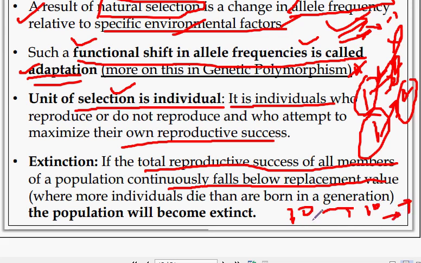If 5 people die, suppose, and reproduction is 2, how many individuals are they losing? They are losing 3 individuals. That is 5 remaining plus 2, they are 7. In the next generation there will be only 7. That means they are losing 3 individuals per generation.